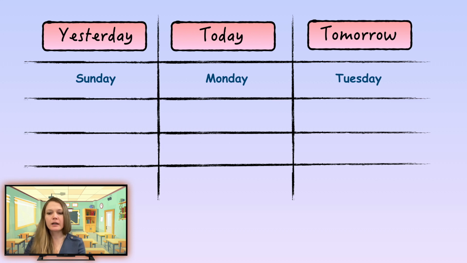Now let's try with Thursday. If it is Thursday today, what was the day yesterday? Do you know the day? That's right. Yesterday it was Wednesday. What about tomorrow? What is the day going to be tomorrow? Tomorrow it's going to be Friday.